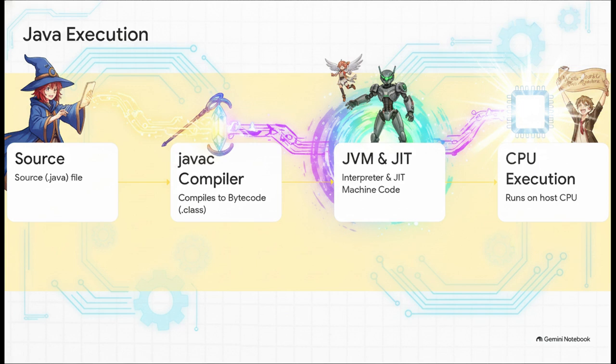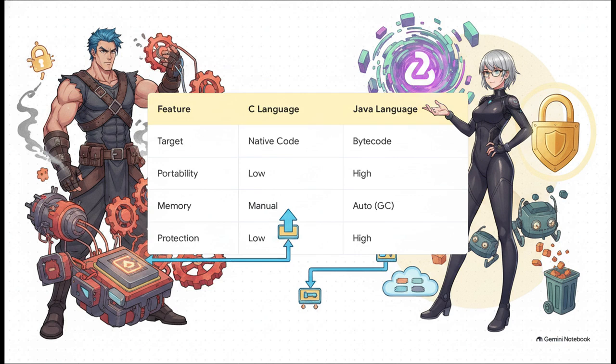This bytecode is then fed into the Java virtual machine, the JVM, which is sitting on the host computer. The JVM interprets it and uses a just-in-time compiler to translate that bytecode into machine code on the fly for the CPU. This brilliant layer of abstraction is exactly what grants Java's famous write once, run anywhere capability. And this brilliantly illustrates the core technical trade-offs between the two languages.